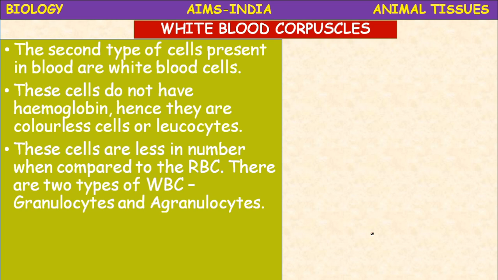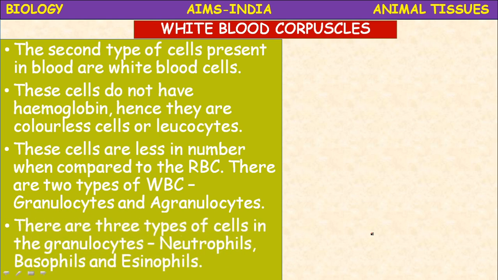There are two types of WBC present in our blood: granulocytes and agranulocytes. Granulocytes are again divided into 3 types: neutrophils, basophils and eosinophils or acidophils.